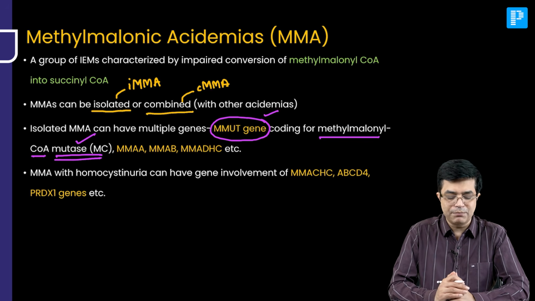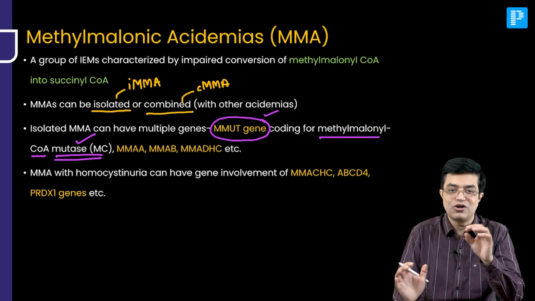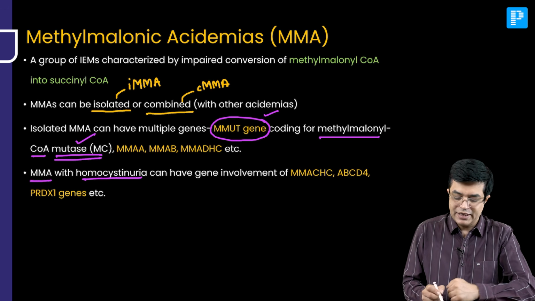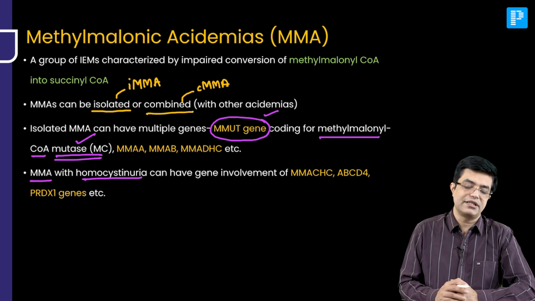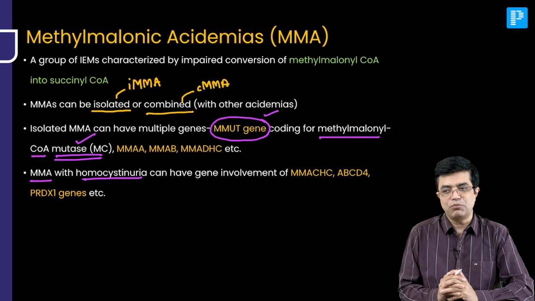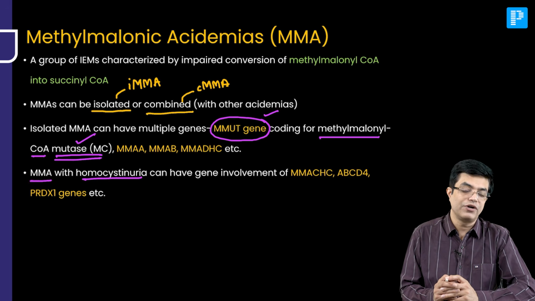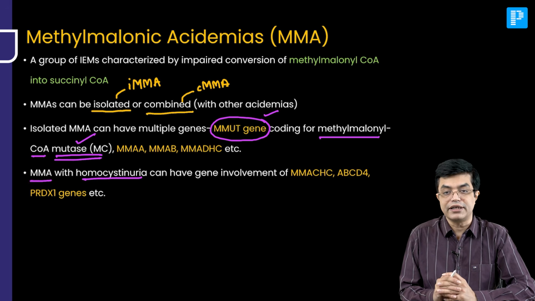Then there can also be combined MMA. There are rare forms of combined MMA also. The common form of combined MMA is where MMA coexists with homocystinuria, and they can have gene involvement of MMACHC, ABCD4, PRDX1 genes, etc. Now all these genes are present on different chromosomes. Do you think it is possible to individually analyze each gene, or to screen it using FISH technique or similar techniques? It is not possible. So this is where the role of the newer genetic techniques, the newer molecular diagnostic techniques comes into play.